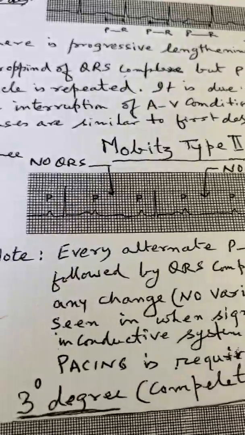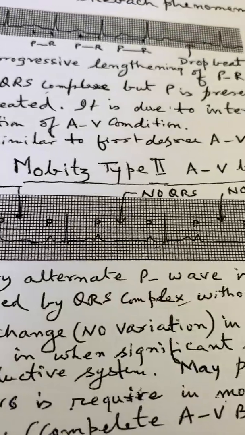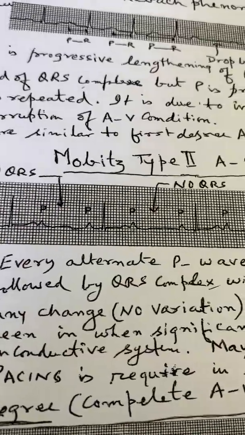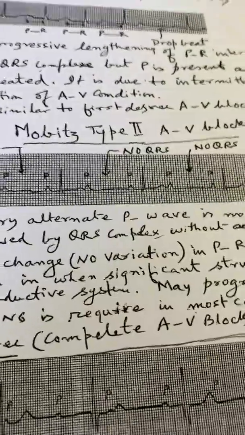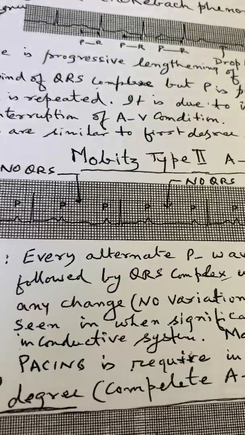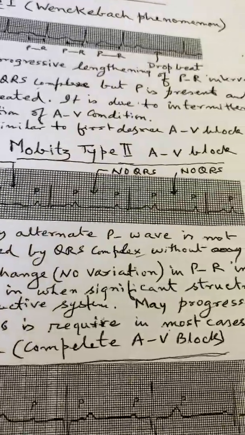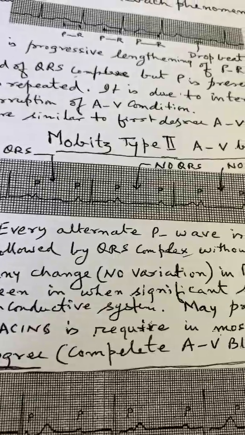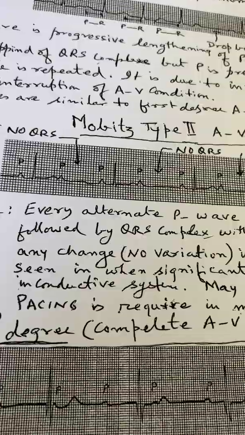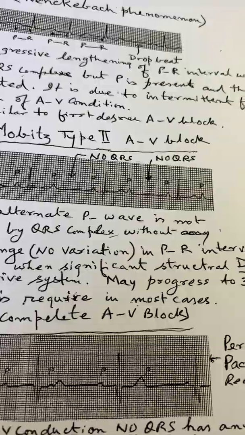Type 2, here what we see, as you see in the diagram, every alternate P wave is not followed by QRS. So I have shown with the arrow that there is no QRS wave following the P wave. Every alternate P wave is not followed by QRS complex without any change or any variation in the PR interval.